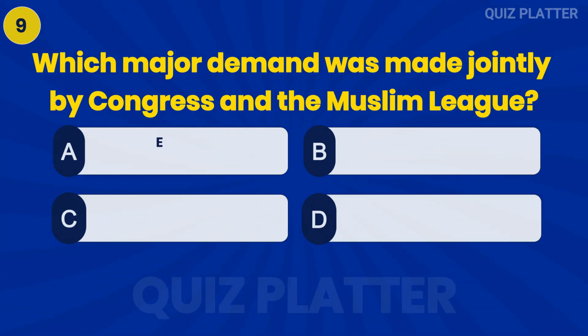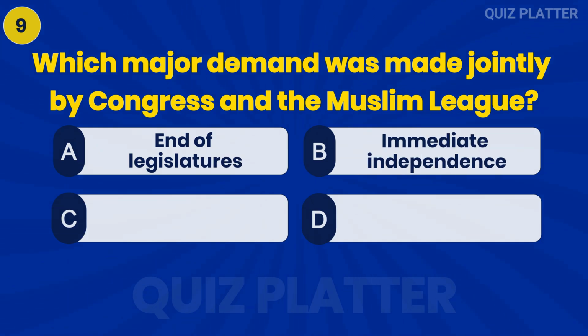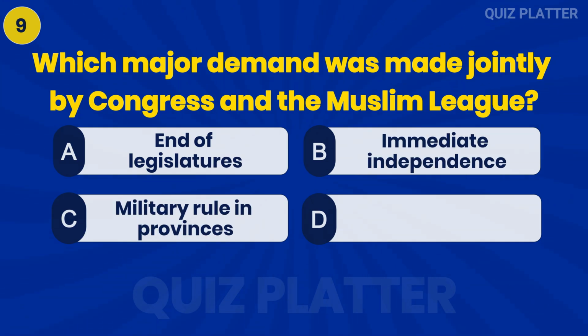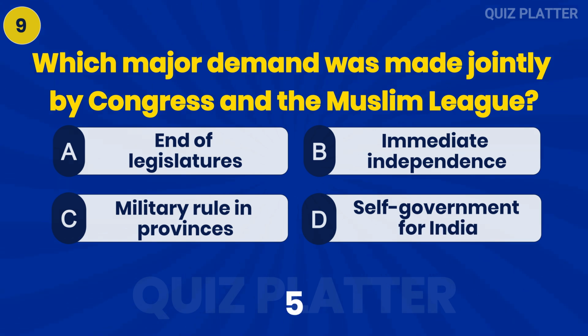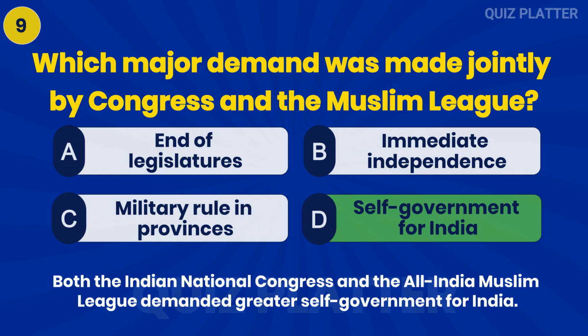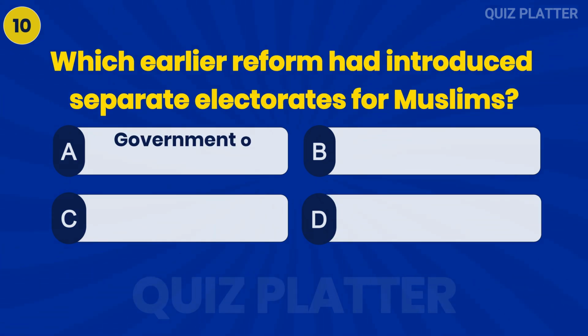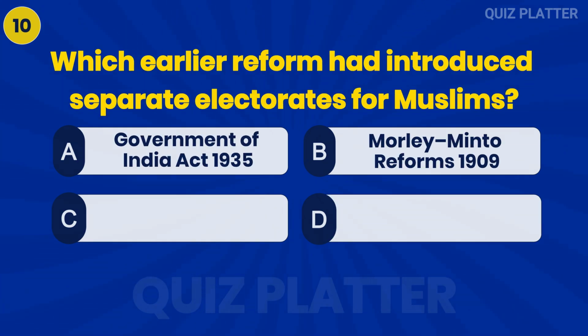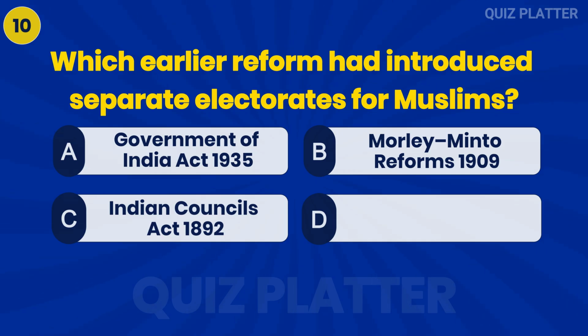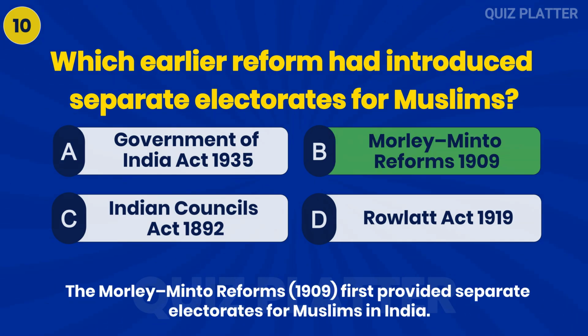Which major demand was made jointly by Congress and the Muslim League? Answer D. Self-government for India. Which earlier reform had introduced separate electorates for Muslims? Answer B. Morley-Minto reforms, 1909.